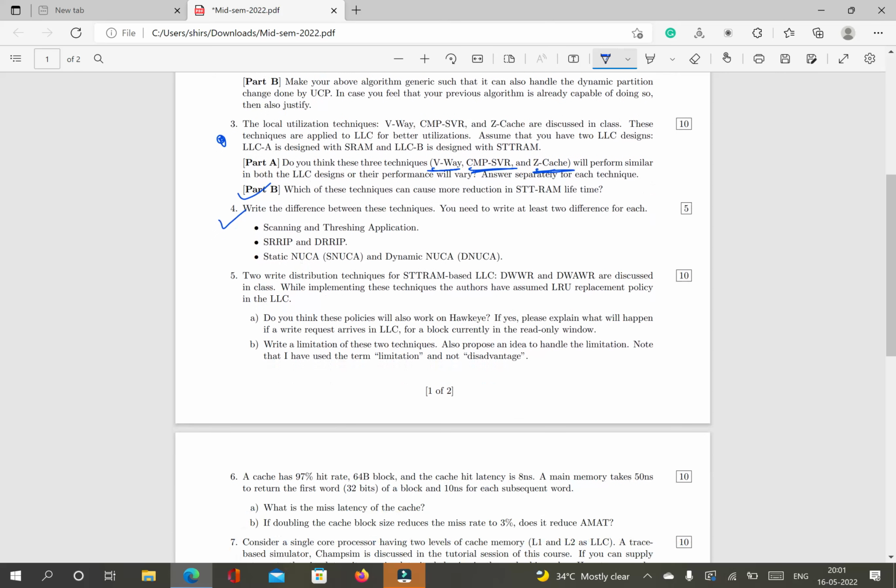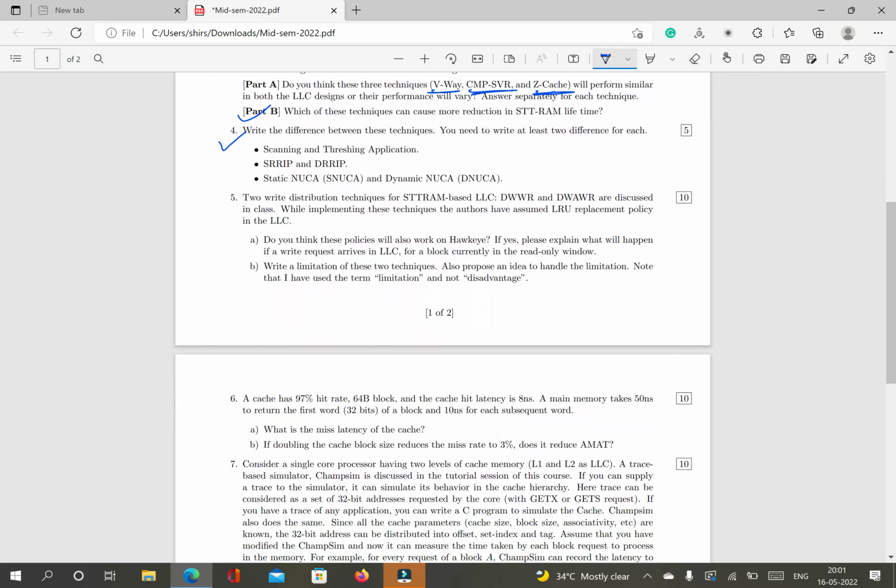This is just a difference and most of you have done it correctly. Question number 5, do you think the policy of these two techniques will work on Hawkeye? So yes, the answer is yes, they will also work on Hawkeye, but there may be some performance degradation. Yes, this policy will work in Hawkeye.